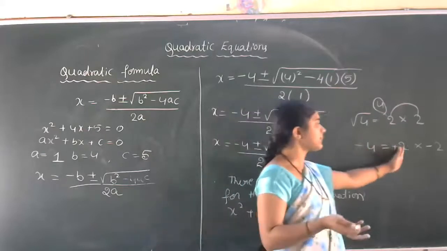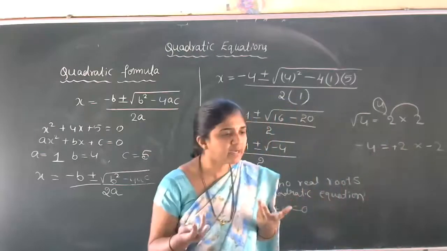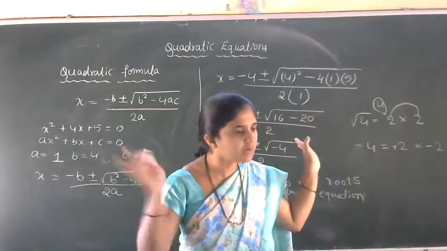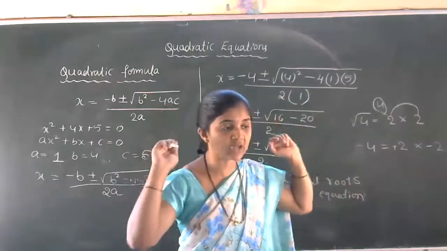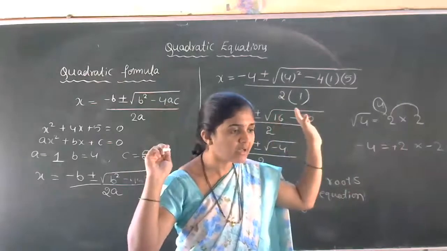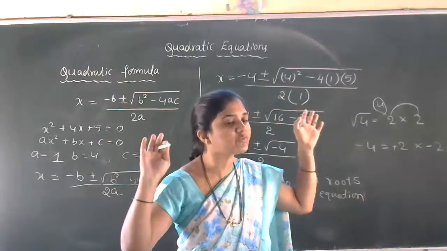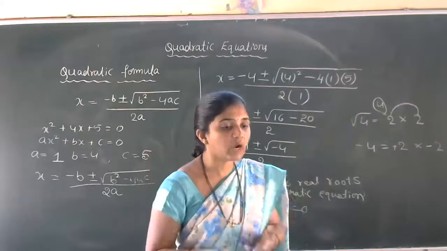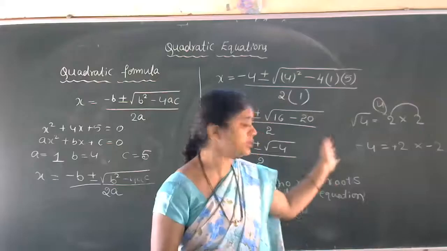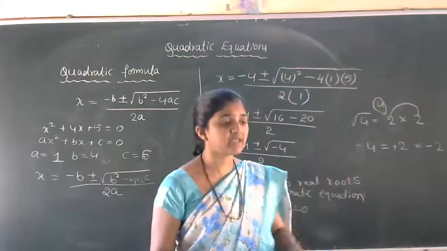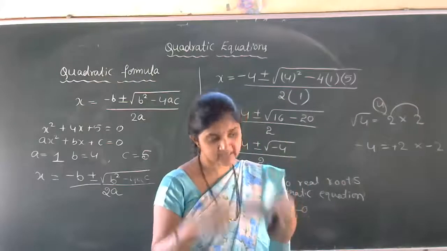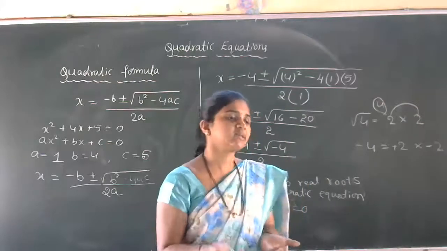If we take +2 and -2, both are different numbers. The 2 is the same, but the +2 value is different and -2 is different. So we cannot take the root of -4. If you get a negative sign inside the square root, that is the end of the problem.